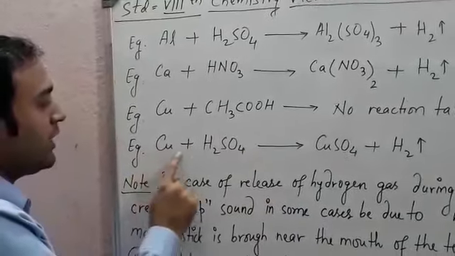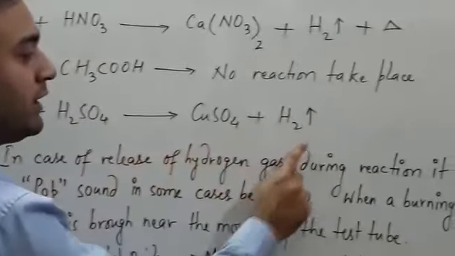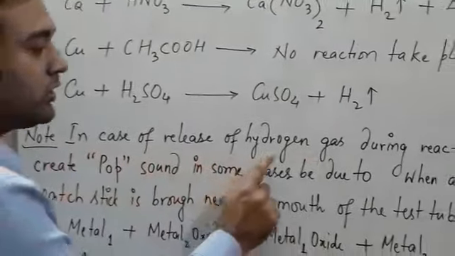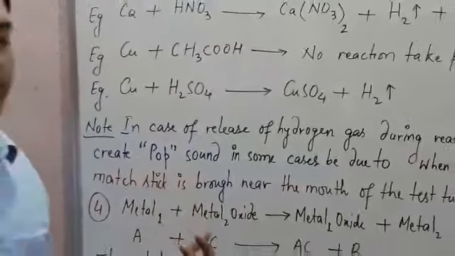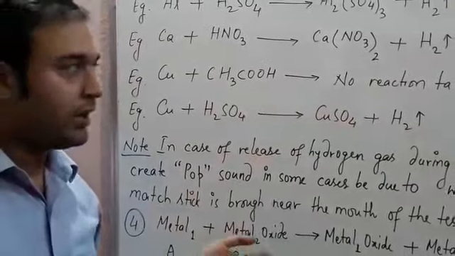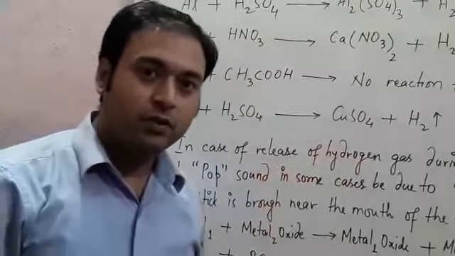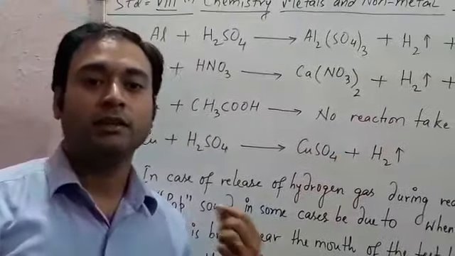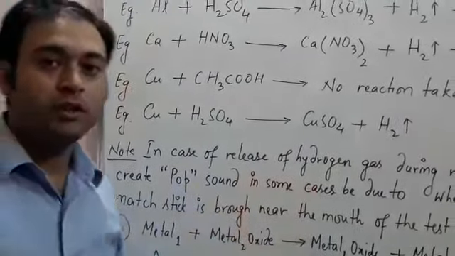Next, when copper reacts with sulfuric acid H2SO4, then copper sulfate and hydrogen gas are released. Next note, when hydrogen gas is released during a reaction, it creates a popping sound. How can you show that hydrogen gas is released during this reaction? If we burn a matchstick above the reaction, then the hydrogen gas reacts and gives a popping sound, to show that hydrogen has evolved.